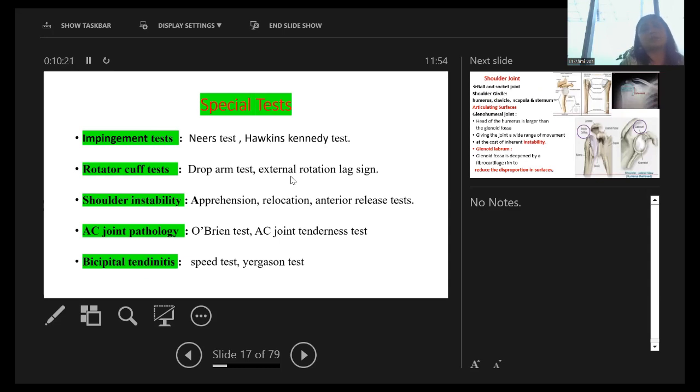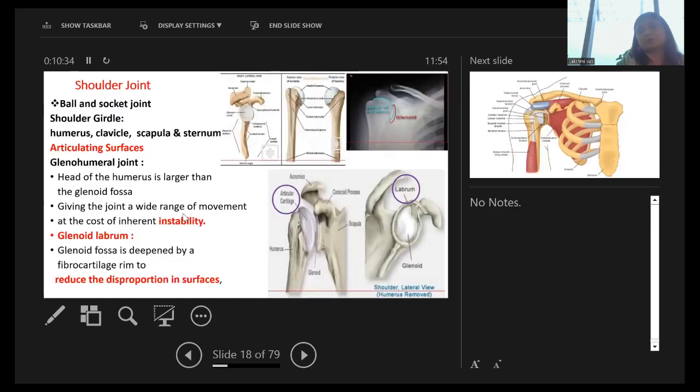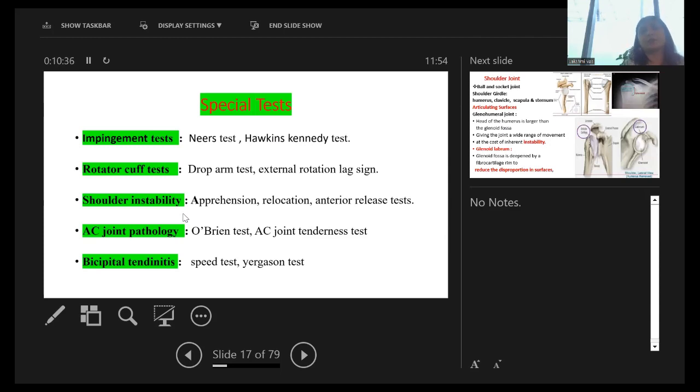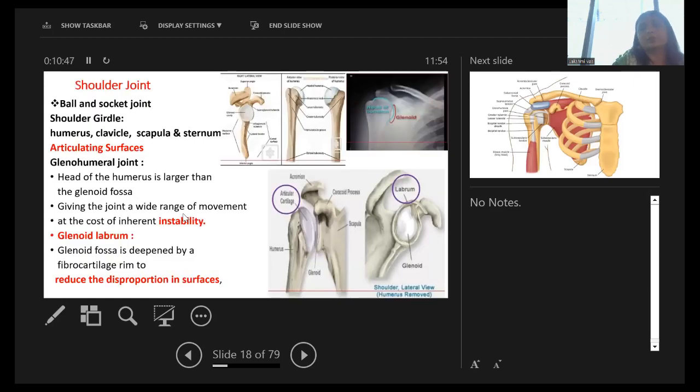Now, in short, about the special tests in special situations: for impingement, the Neer, Hawkins-Kennedy tests; for rotator cuff tears, the drop arm test and external rotation lag sign; for shoulder instability, apprehension, relocation, and anterior release tests; for AC joint pathology, O'Brien's test and AC joint tenderness test; for bicipital tendinitis, Speed's test and Yergason's test. We will go through these tests later on. This is in short about the shoulder joint.